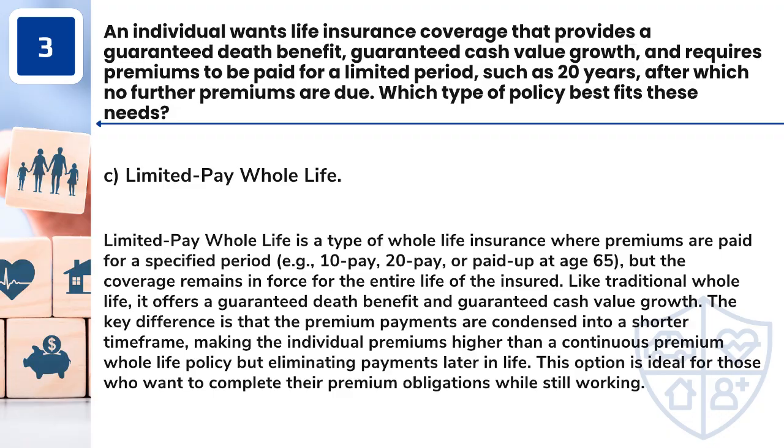Answer: C. Limited pay whole life. Limited pay whole life is a type of whole life insurance where premiums are paid for a specified period, e.g., 10 pay, 20 pay, or paid up at age 65, but the coverage remains in force for the entire life of the insured. Like traditional whole life, it offers a guaranteed death benefit and guaranteed cash value growth. The key difference is that the premium payments are condensed into a shorter time frame, making the individual premiums higher than a continuous premium whole life policy but eliminating payments later in life. This option is ideal for those who want to complete their premium obligations while still working.